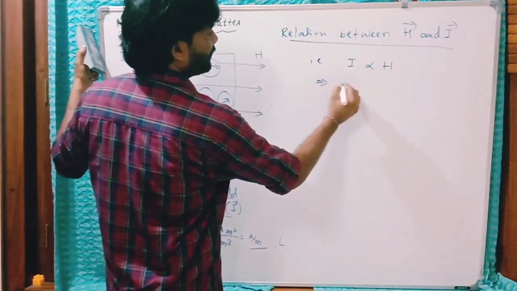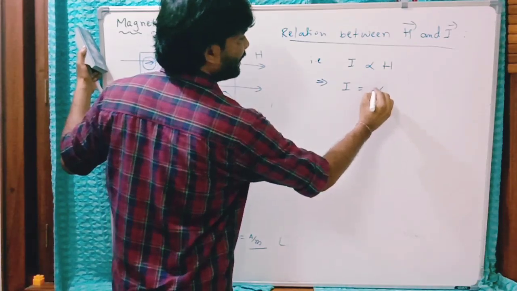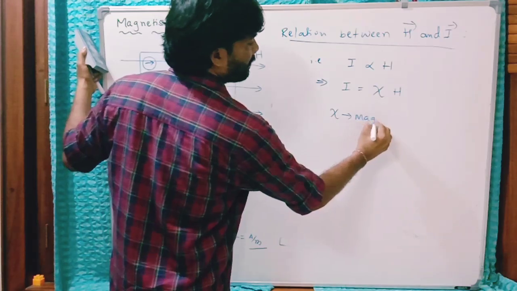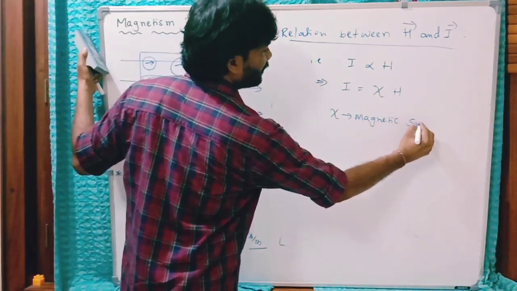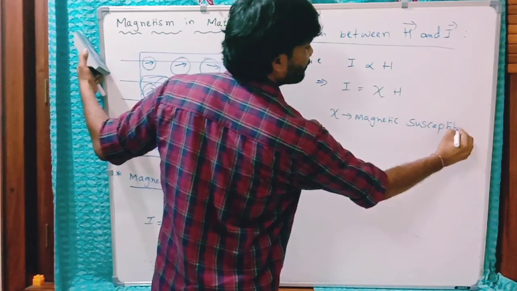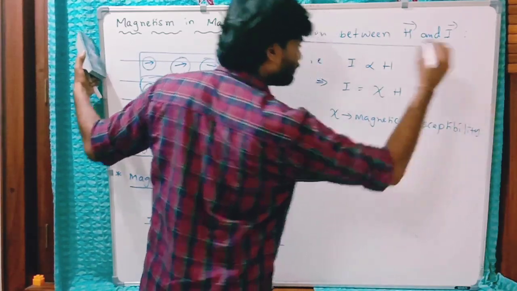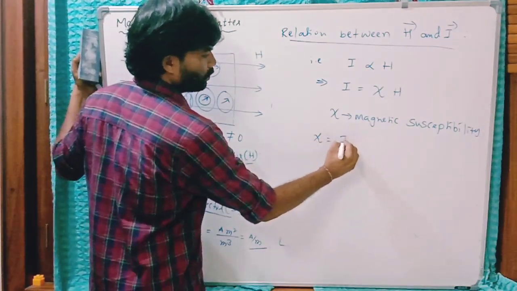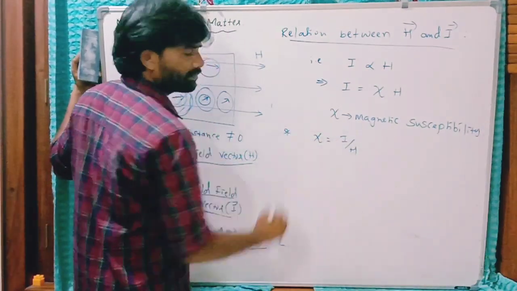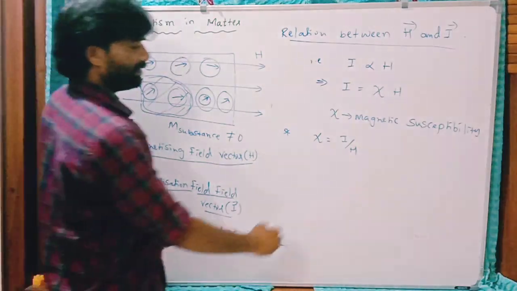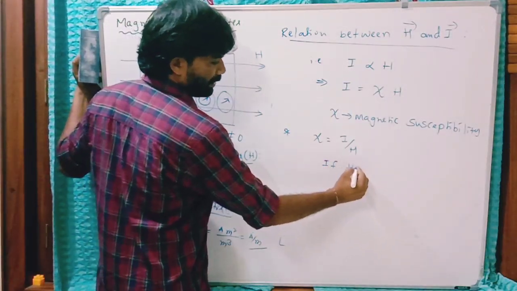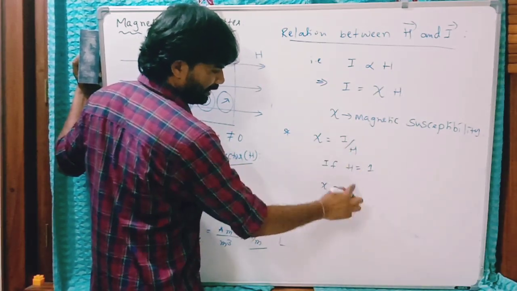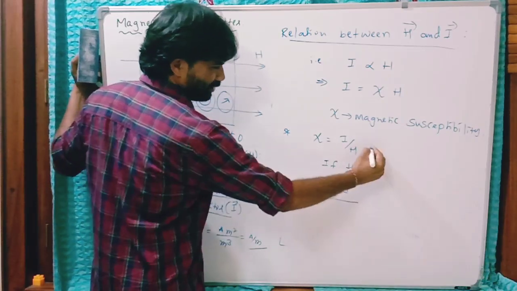So this proportionality constant is psi, that is called magnetic susceptibility. So you can write that magnetic susceptibility is I by H. You can define this: if the applied external field is unit, then the magnetic susceptibility is numerically equal to I. It has no units.